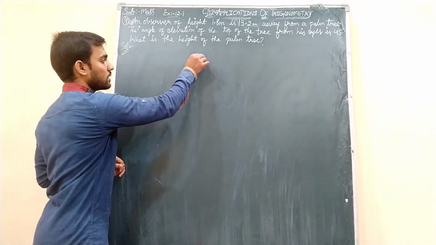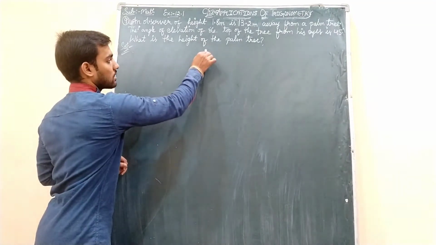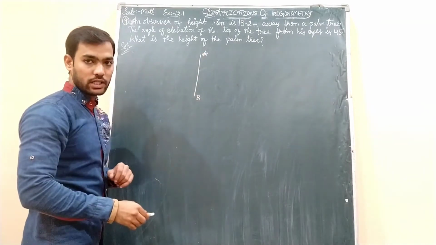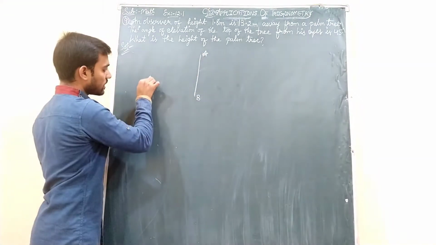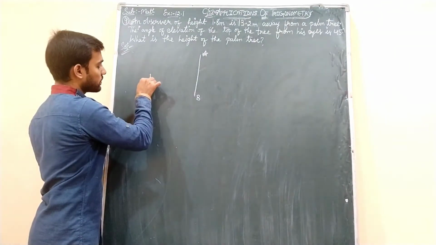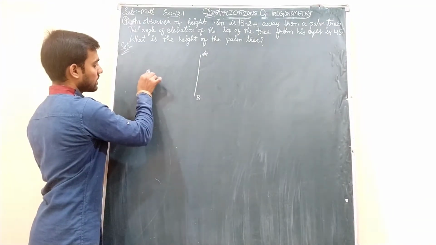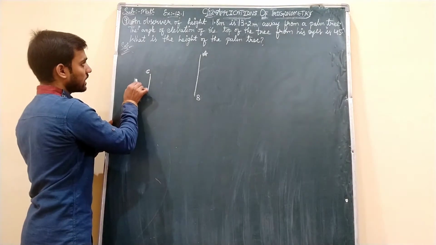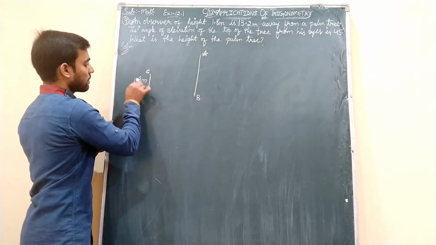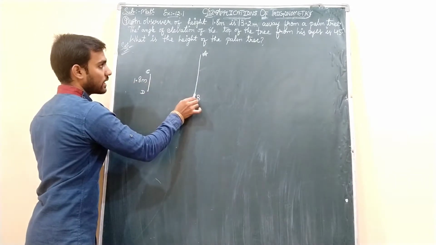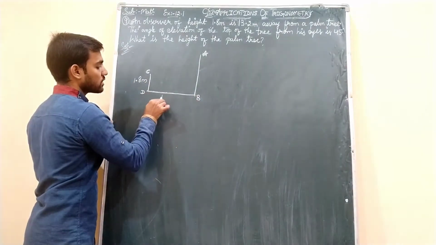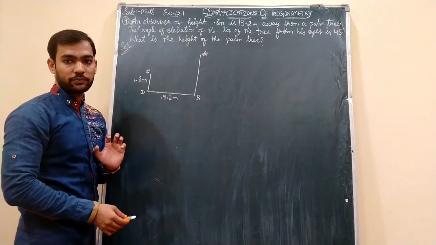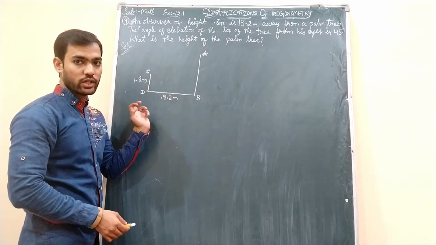So let us draw the diagram. This is the height of the palm tree AB, and this is the height of the observer. Let us take it as CD. Okay students, his height is given, that is 1.8 meters, and he is standing at a distance of 13.2 meters from the palm tree.